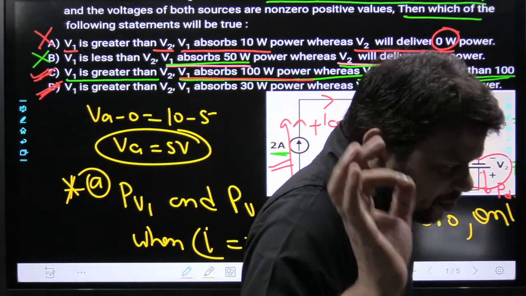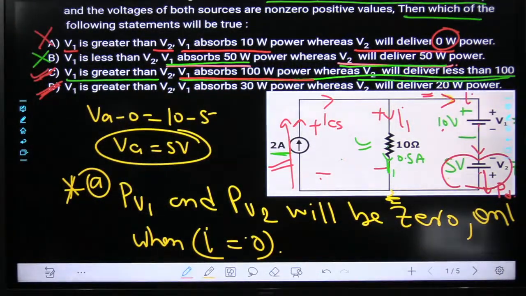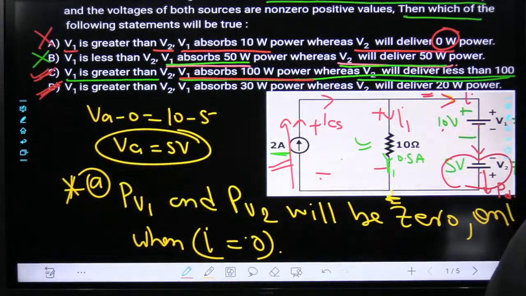So my dear friend, option C and D both are absolutely correct. Please tell me everyone, have you cleared all the concepts or do you have any doubt?